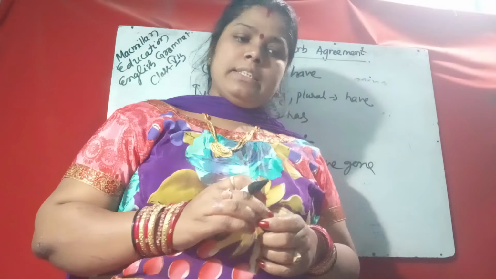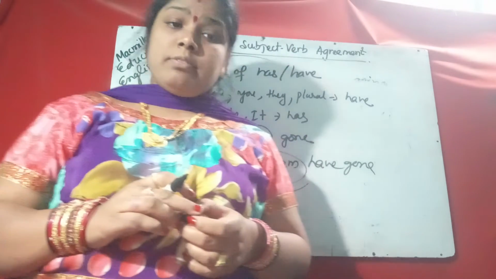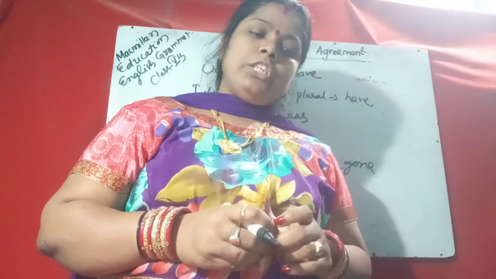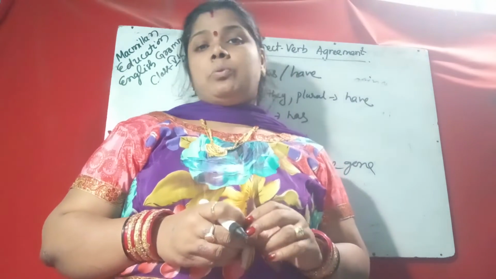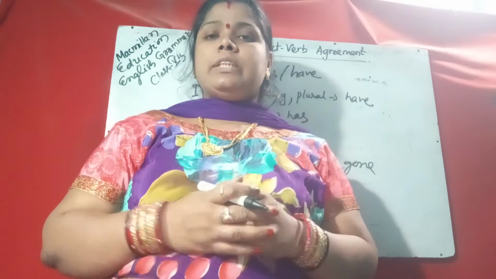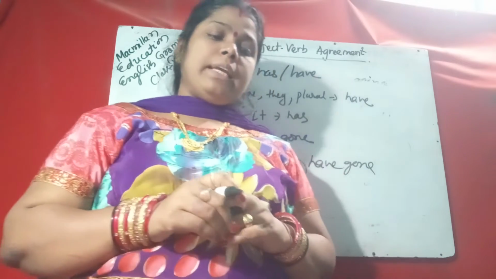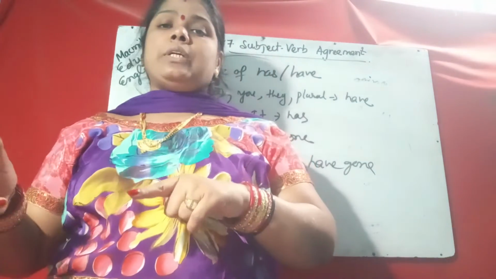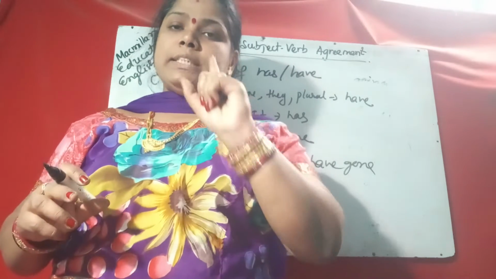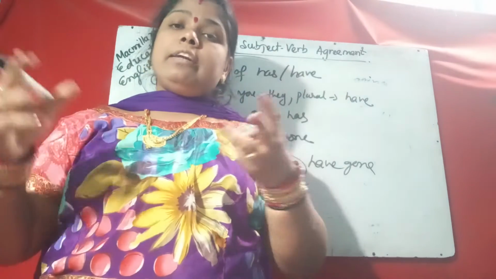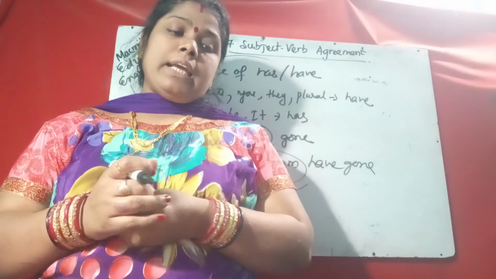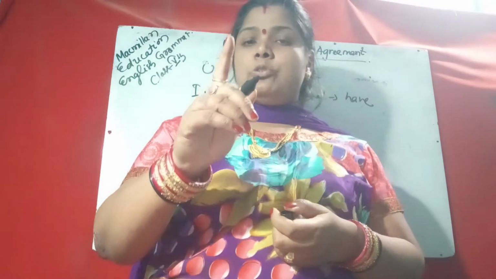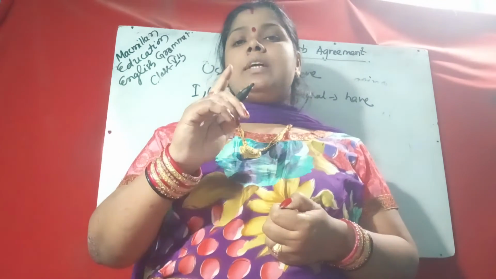Neha and Hema are eating cereals. The cat and the dog have or are sleeping, not "is sleeping". We use a singular verb with a collective noun. Suppose you say a bunch of keys, a gang of thieves. Keys means it is plural, but a bunch of keys means one bunch, so it is singular. It is collective. A band of musicians, a herd of cows, a gang of thieves are counted as a singular subject.